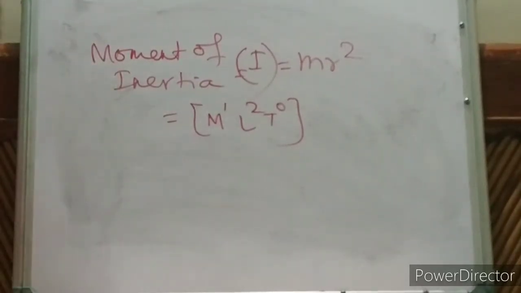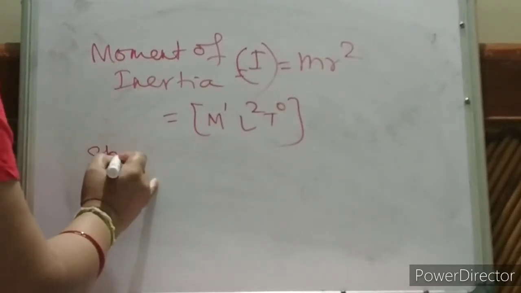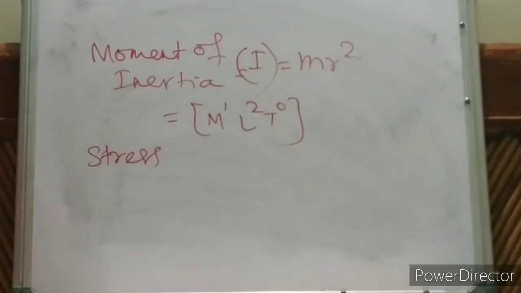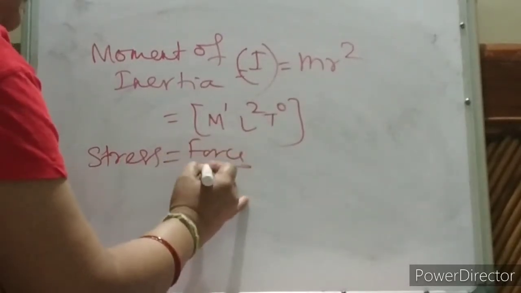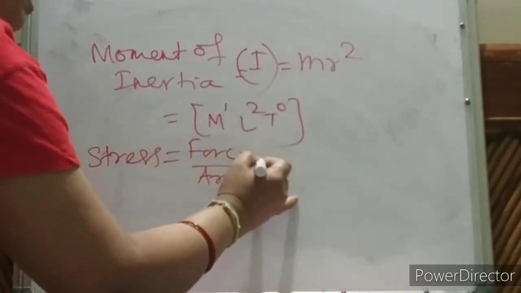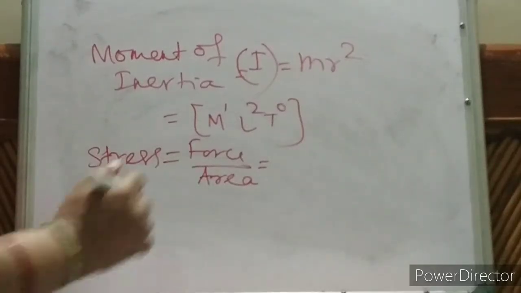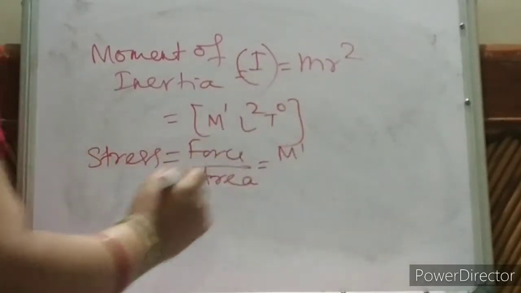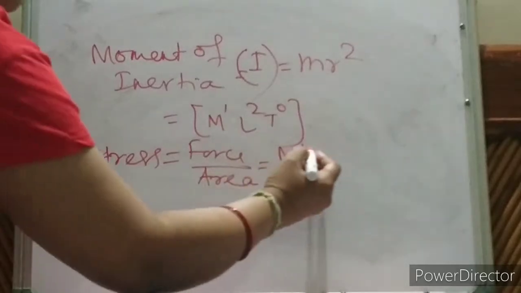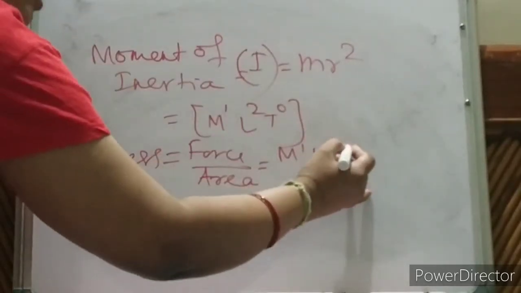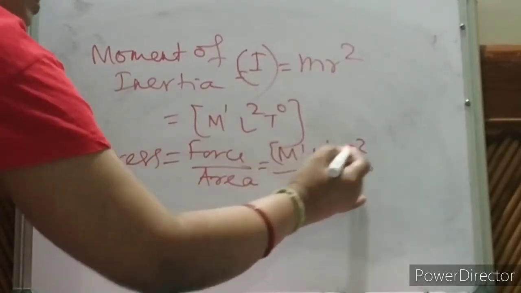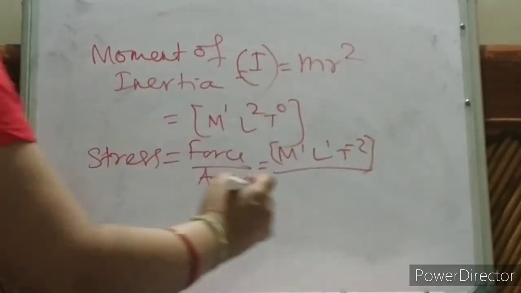Let me write stress. Do you know what is stress? Stress is nothing but force by area. What is force? Now I think everybody has remembered this: M1 L to the power 1 T to the power minus 2. What is area? L square.